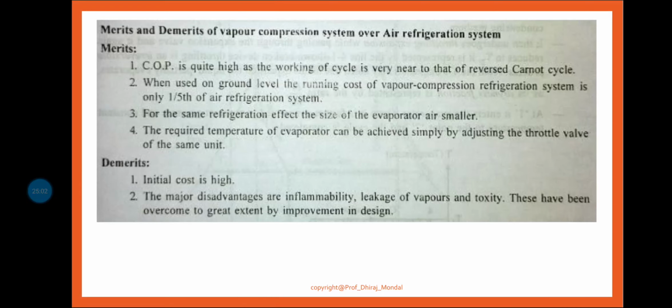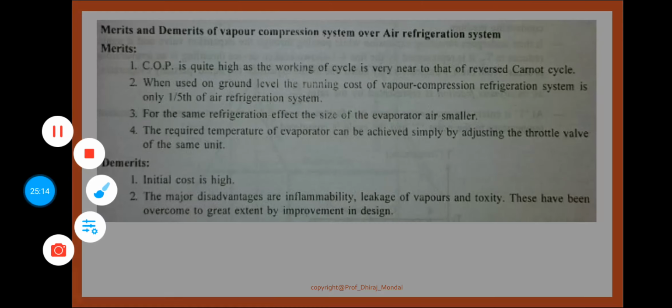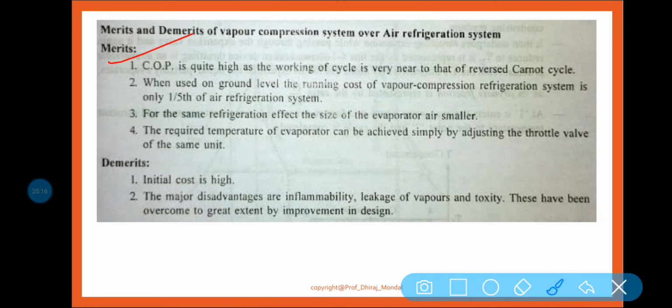Okay. So next is the merits and demerits of the vapor compression refrigeration system. You know that everything has some merits and demerits. First of all, let us discuss the merits. Why are we using this vapor compression VCRS?